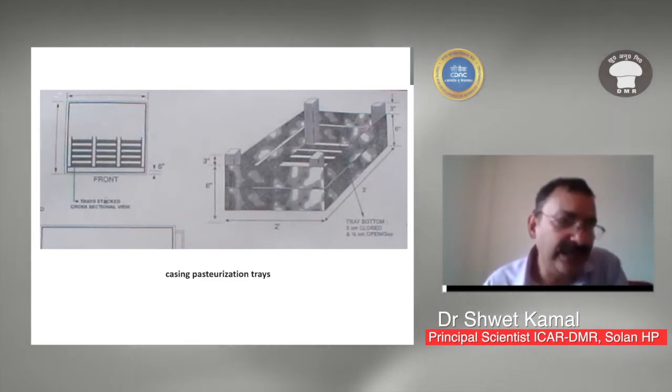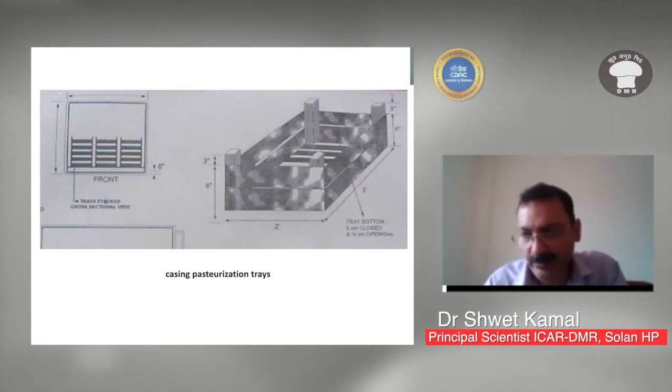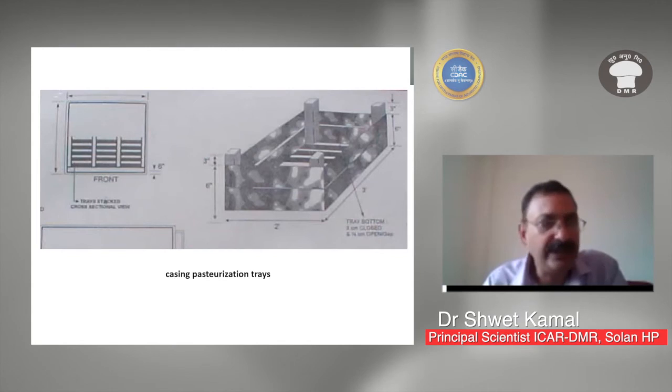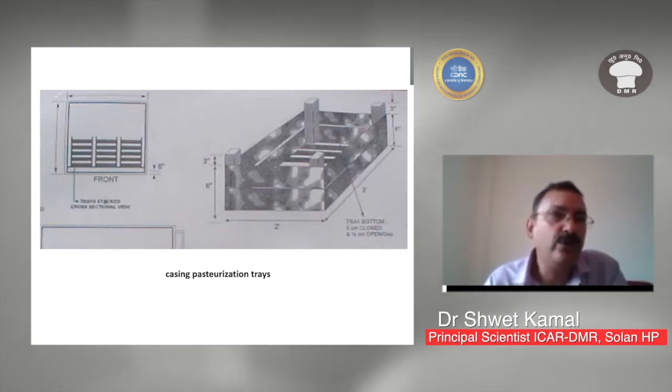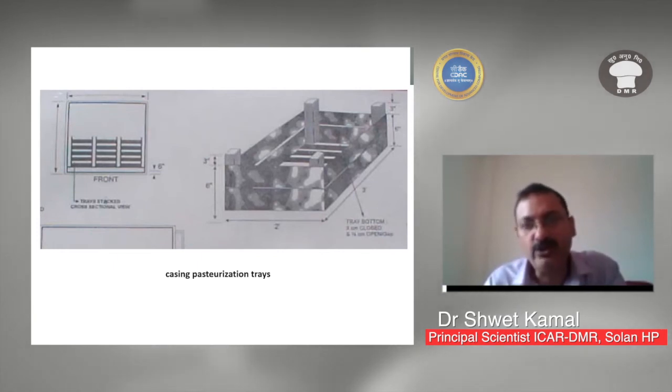You have to calculate the size of the room that will accommodate your required quantity of casing soil. Now, how will you calculate the casing soil you require in one go? If you are using a 20-ton tunnel, as given previously, then for 20 tons of compost you will have 2,000 bags, and per bag almost 2 kg of casing soil is required.